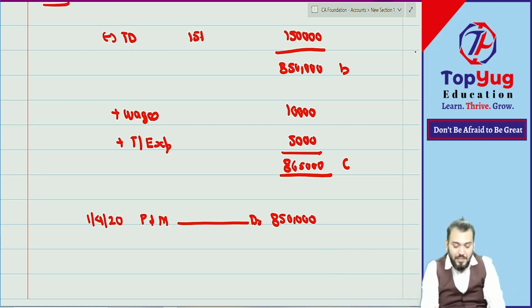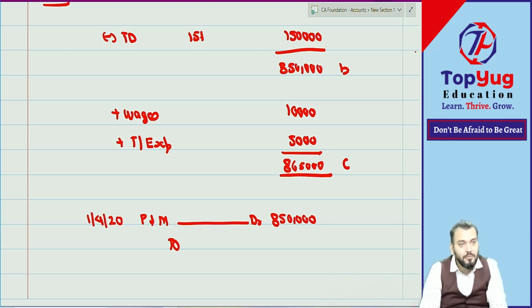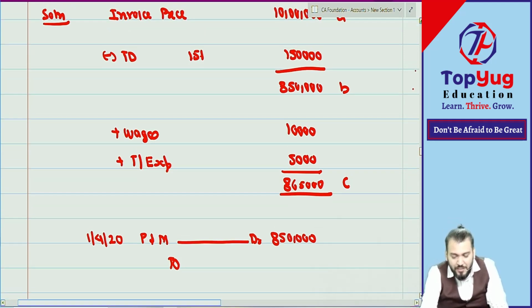So for B, plant and machinery account debit to what? Purchase account? Capital account? Cash account? Think whether it was paid or not paid.